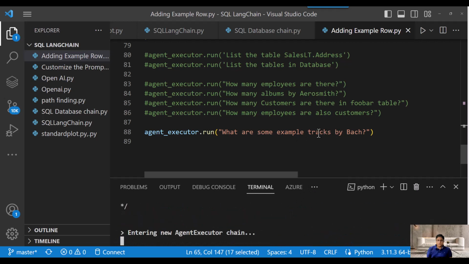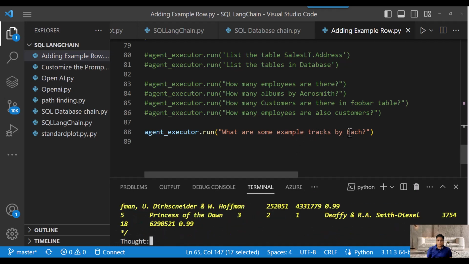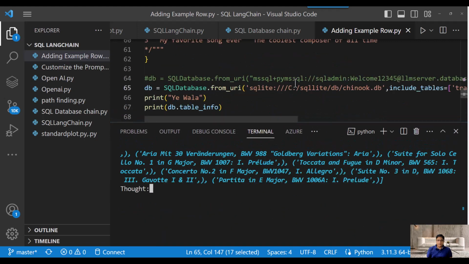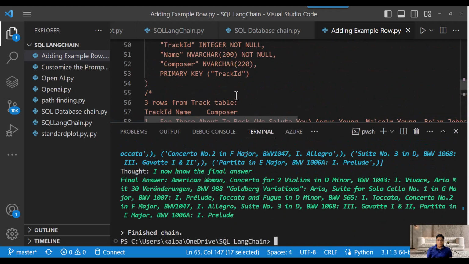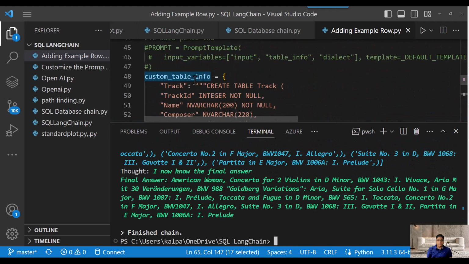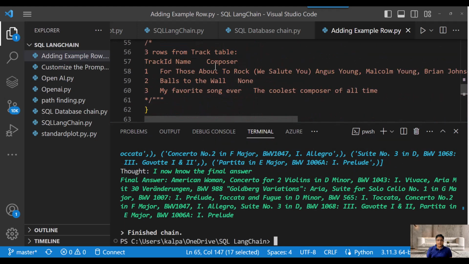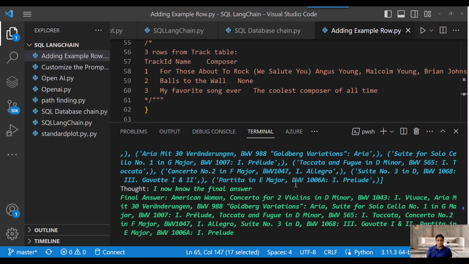Now I am asking a question about the batch, for example tracks in the batch, and I have also provided information about the track table here, which is my custom table. In that custom table I have added sample rows, and based on those sample rows it is going to provide me the answer.